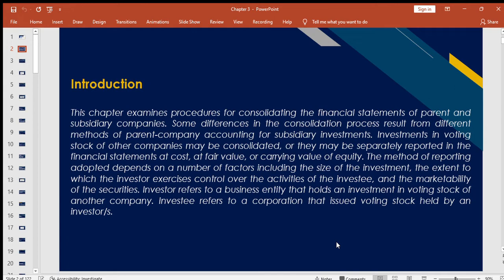Investor refers to a business entity that holds an investment in voting stock of another company. Investee refers to a corporation that issued voting stock held by an investor.